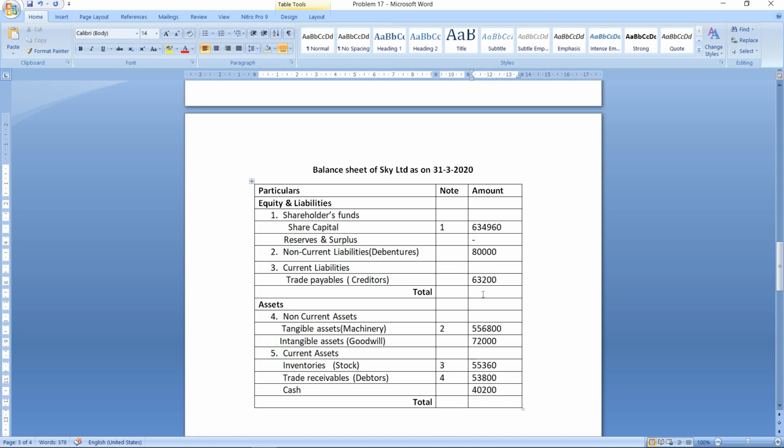Okay. So we are done with all the items in the balance sheet. So let us make the total of the liability side first. So the total is 7,78,160. So the total of the asset side also is the same, that is 7,78,160. Okay. So the balance sheet tallies.